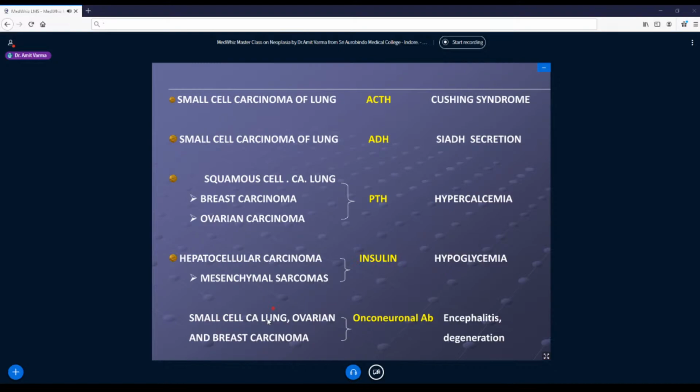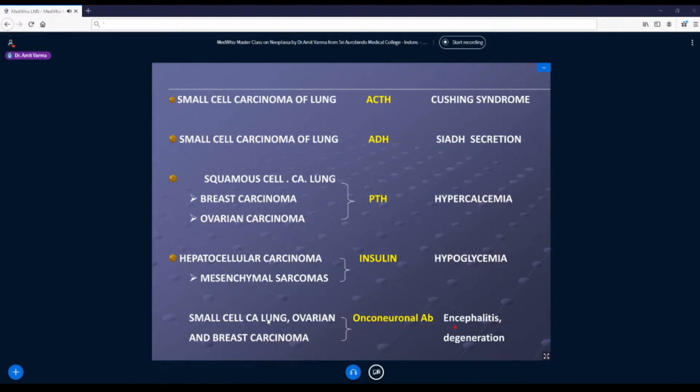The small cell carcinoma of lung, ovarian and breast carcinomas, sometimes they secrete onconeural antibodies. Now this is very different from what we have seen in all the rest of the examples. Here they are neither secreting a hormone nor any enzyme. They are forming antibodies, meaning they are basically secreting immunoglobulins. And what is the problem with these antibodies? They are against our neurons.